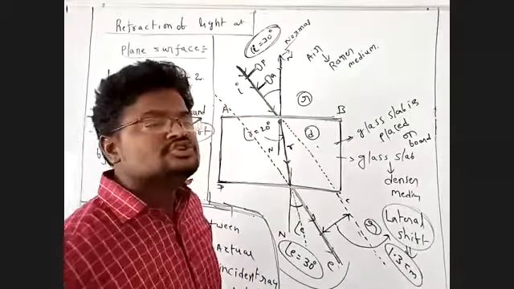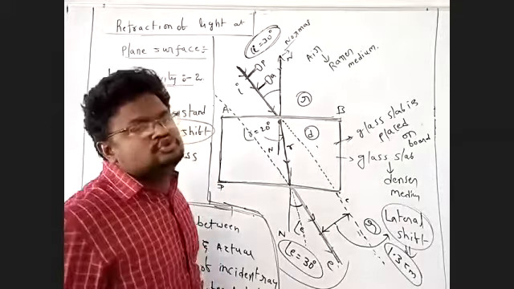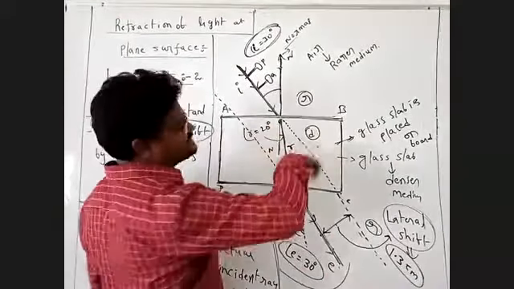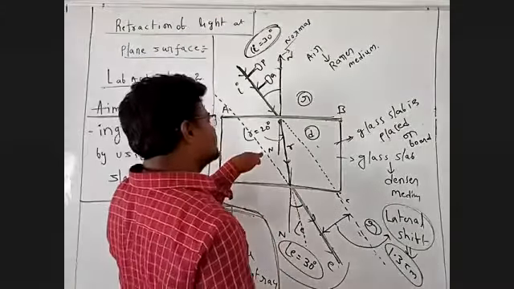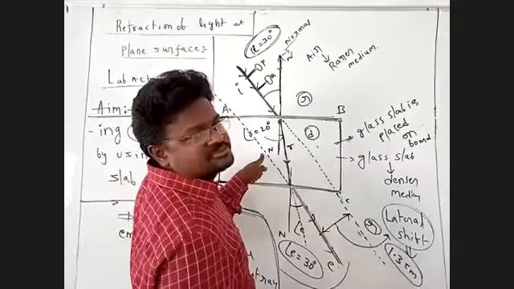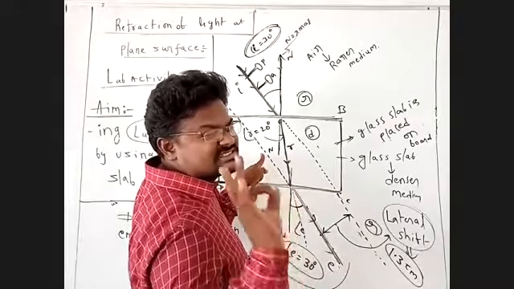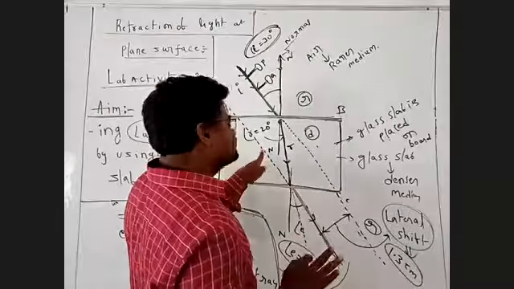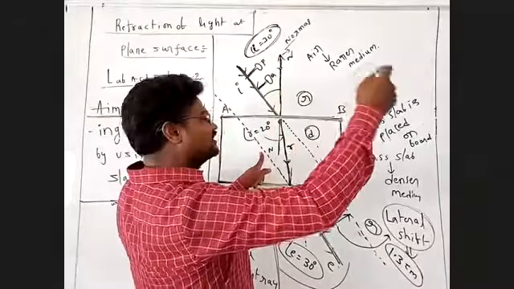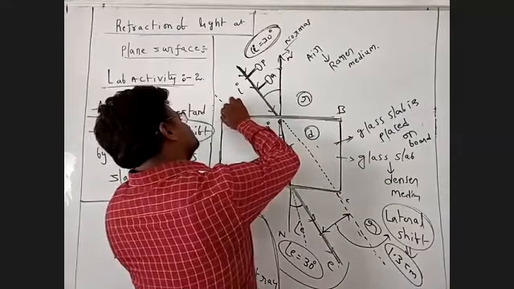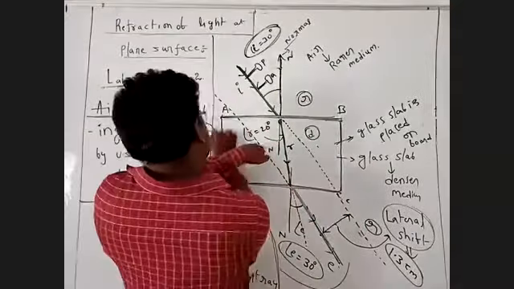Now next, you take a pencil in your hand, and we have to draw the outlines of the glass slab. Keep your finger on the top surface of the glass slab so that it does not skid on the paper. With your other hand, take the pencil and draw the outlines of the glass slab.